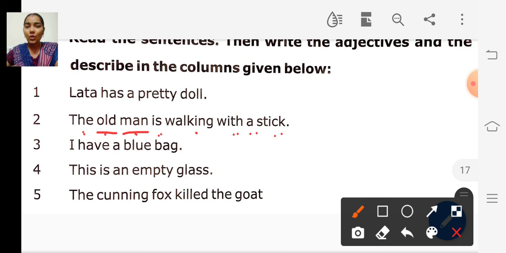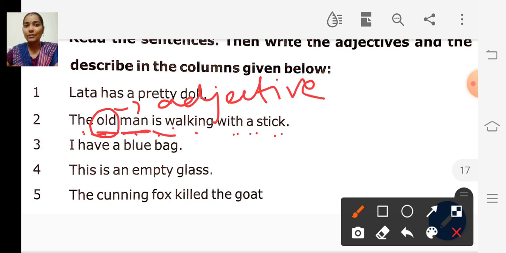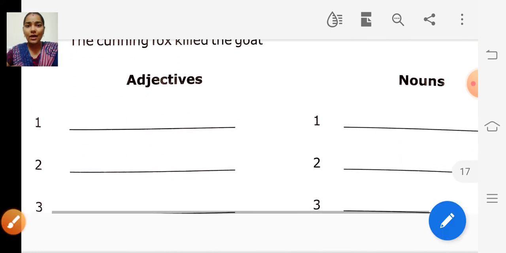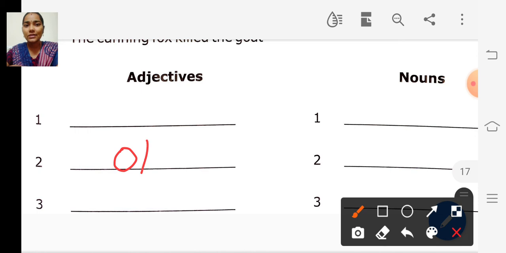He is old. So the word old is an adjective and the word man is the noun, because it describes how the man is. So we have to write old as the adjective and man as the noun.